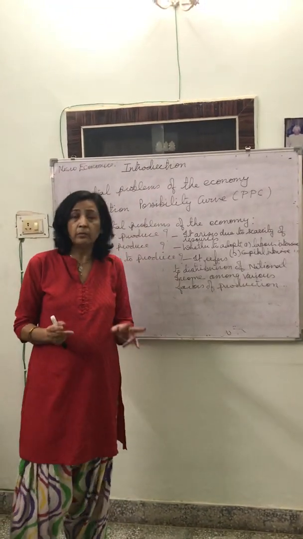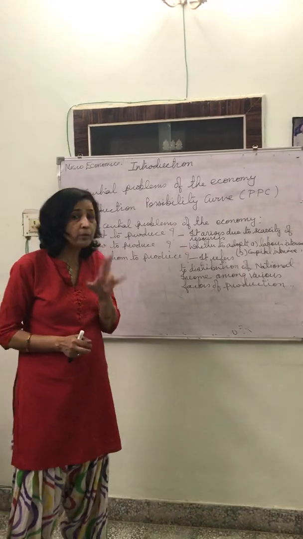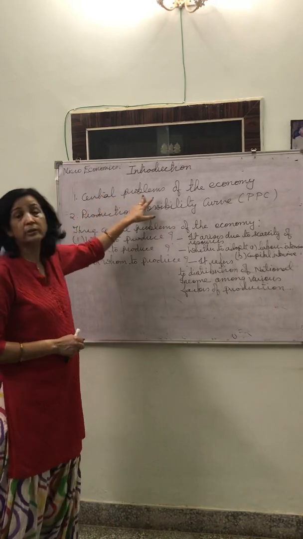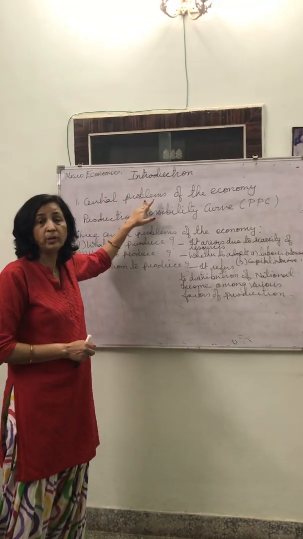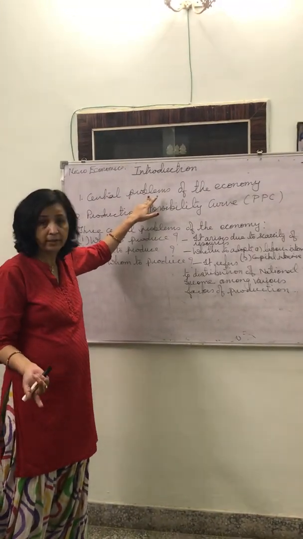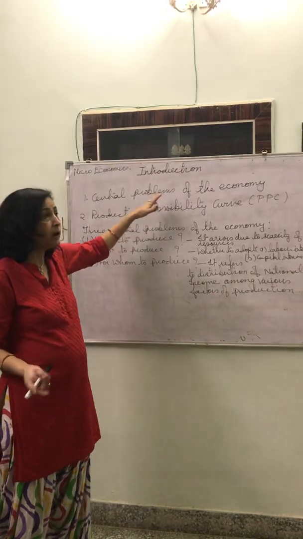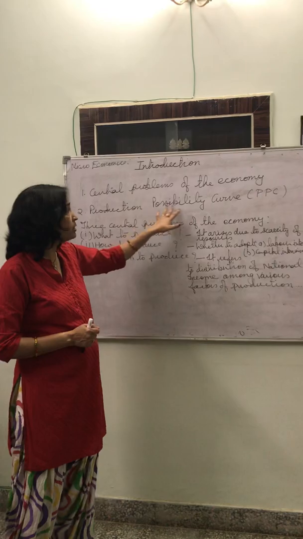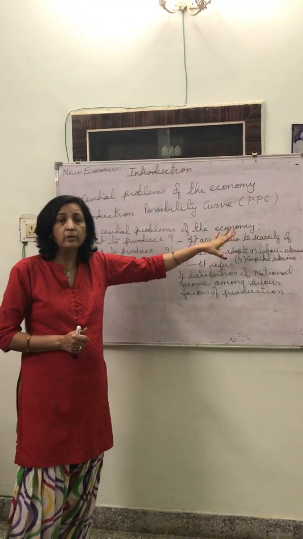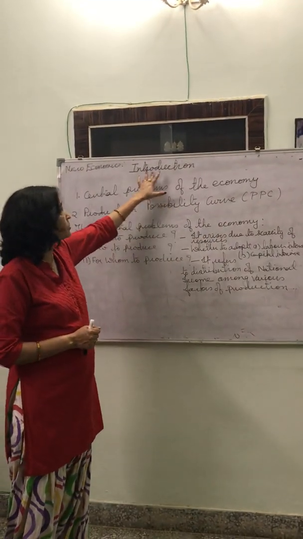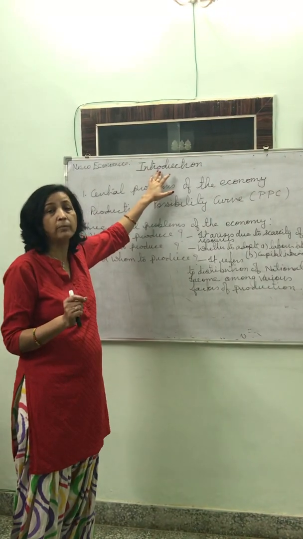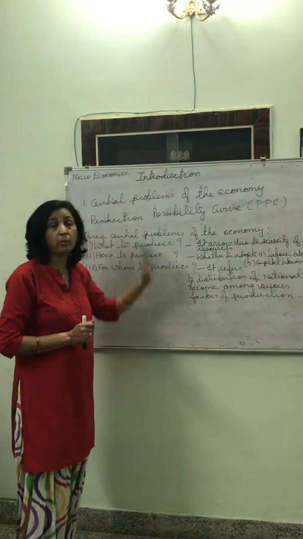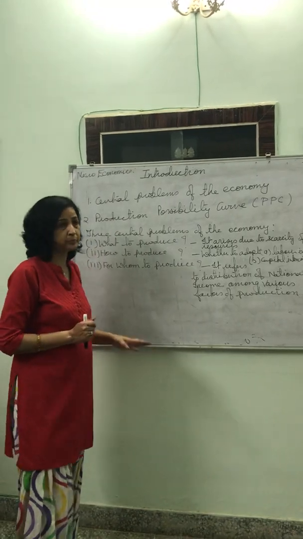In this chapter, basically we'll study two important topics. One is what are the central problems of the economy and why do they arise? And how can we explain that with the help of production possibility curve? These two topics you have to study under this chapter, introduction. So first is central problems of the economy.